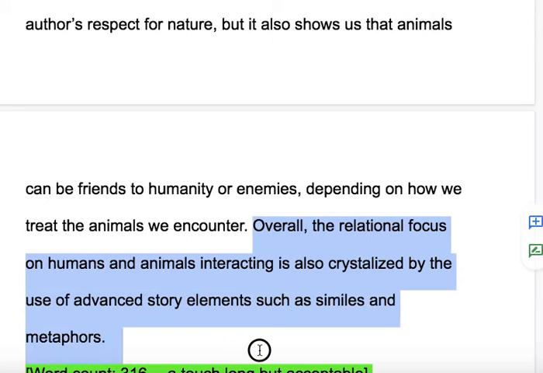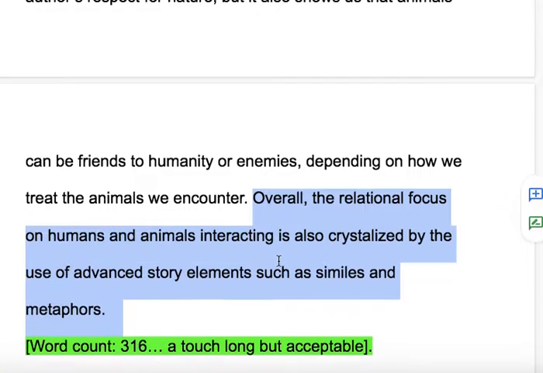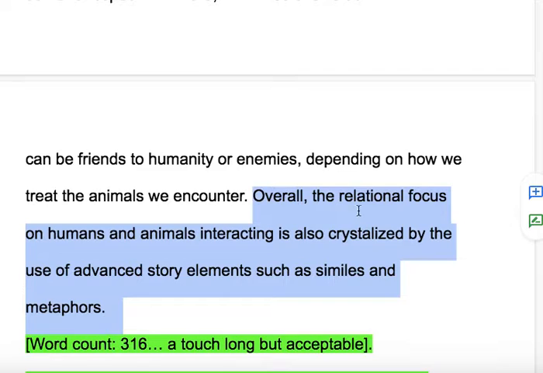And then we're going to look at the final sentence. This is what I call that wrap up sentence that should project forward to our next main body paragraph. Overall, the relational focus on humans and animals interacting is also crystallized by the use of advanced story elements such as similes and metaphors. So, very nice development of idea here. I kind of retrace what I've just done. This kind of interaction between humans and animals was one of the big things that this paragraph discussed.